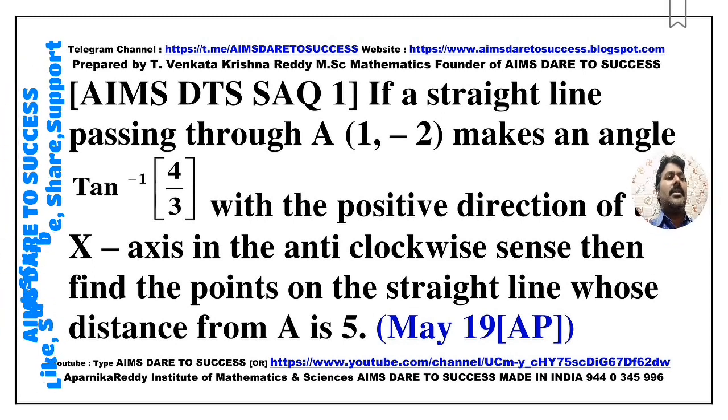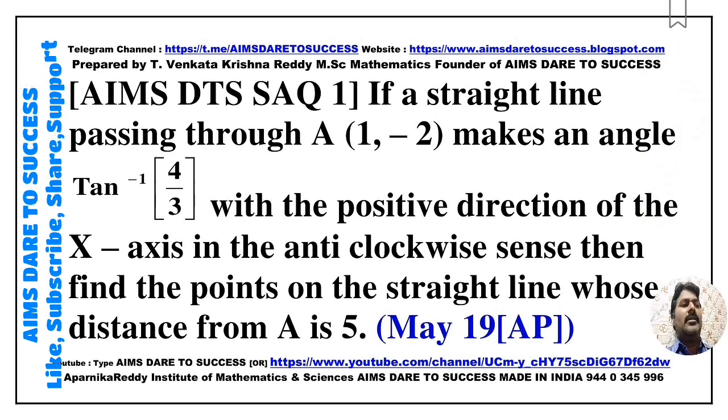If a straight line passing through A (1, -2) makes an angle tan inverse 4/3 with the positive direction of the x-axis in the anti-clockwise sense, then find the points on the straight line whose distance from A is 5. This question came from March 2019 Andhra Pradesh.